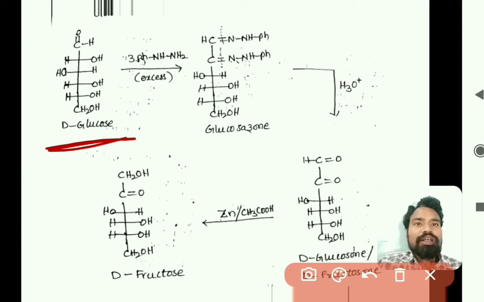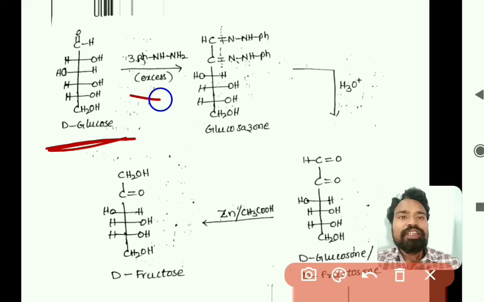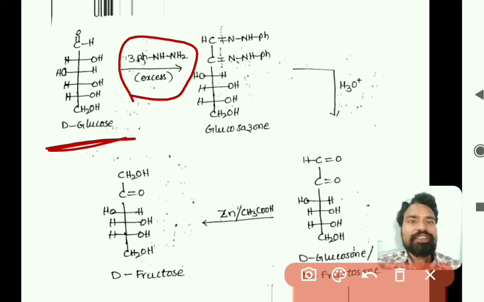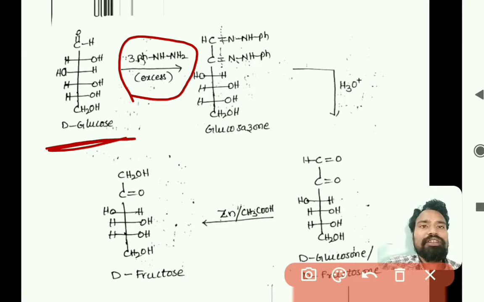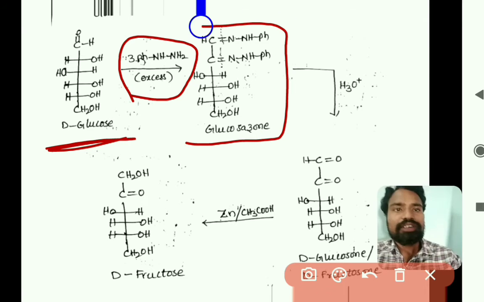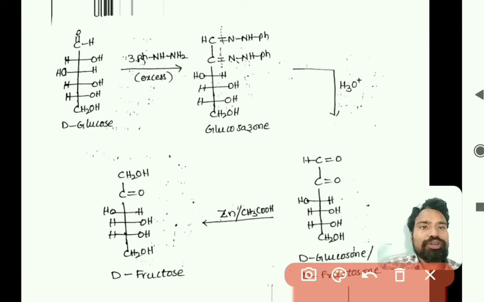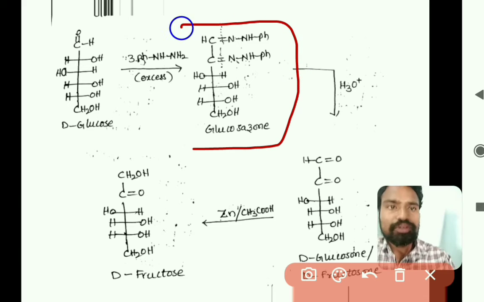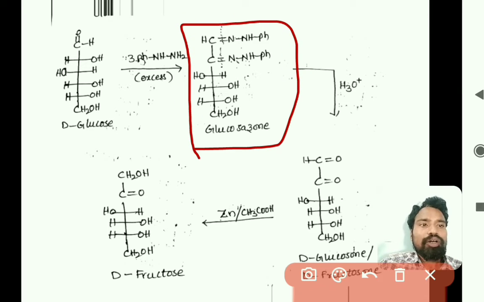So when glucose is reacted with excess phenylhydrazine, there is a formation of osazone. So that is called glucosazone. As we have discussed in the previous lecture, this is the formation of osazone, right?